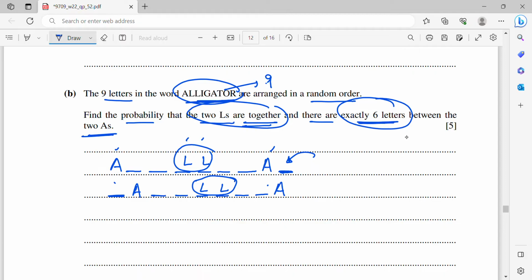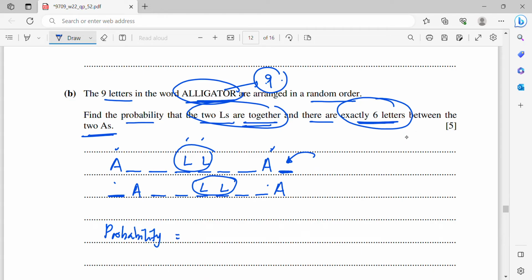So at first you have 9 letters minus the 2 A's minus the 2 L's, which means you still have 5 more left. So here you have 5 choices, because you have 5 left and you need only 1. Therefore, here will be the number of arrangements, or probably since the question says probability, I will directly write probability.